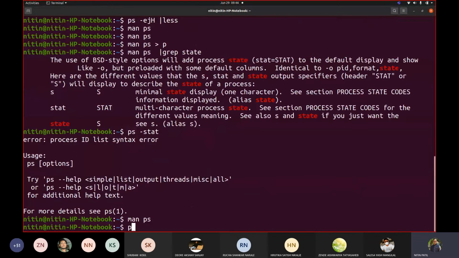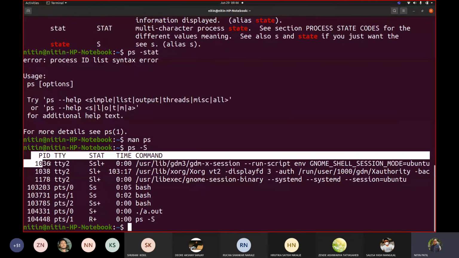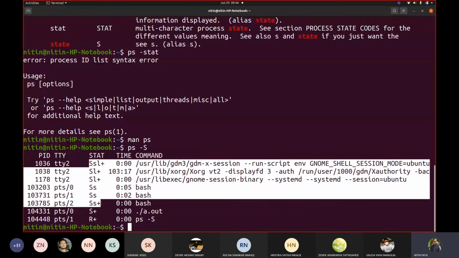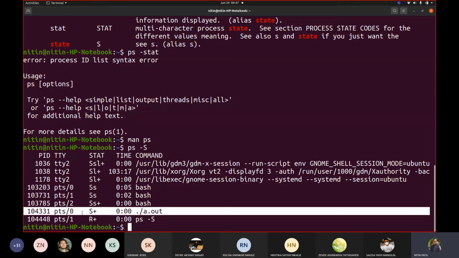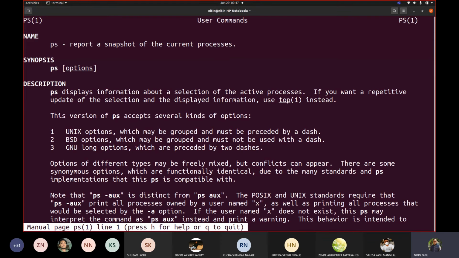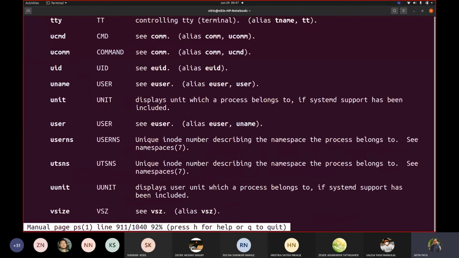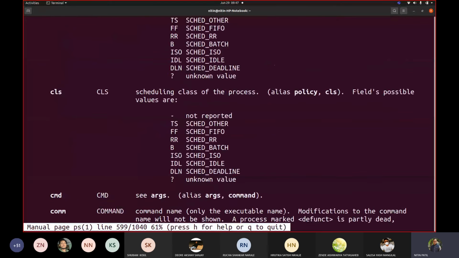If I write ps -s, correct? See, these are all states that are added there: S, R. This was from pts/0. It says S and plus. Let us see what exactly S and plus means. Man ps. Let us go below where exactly we saw the state codes. We had S and plus. Let us see what exactly they mean for us.